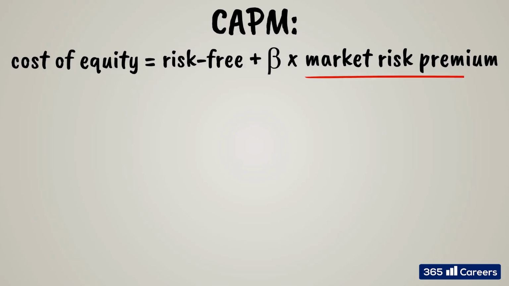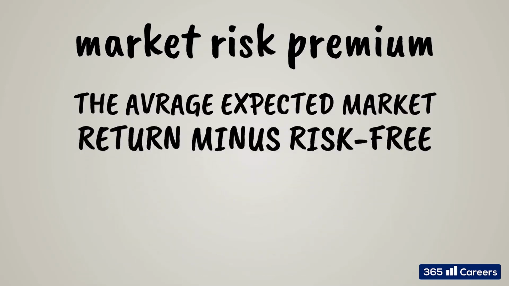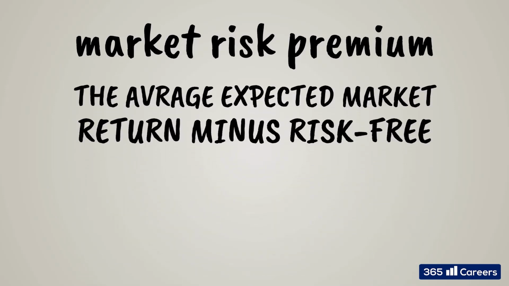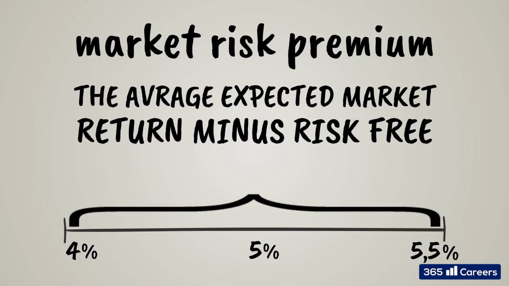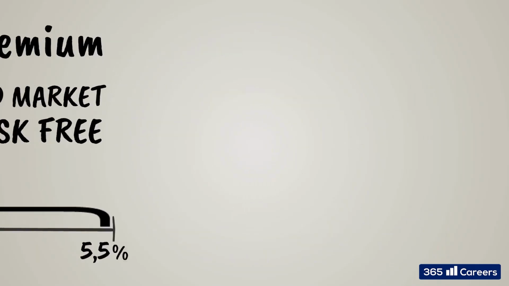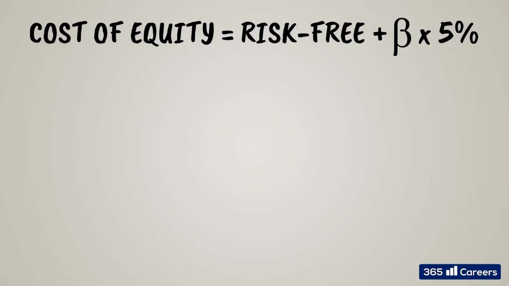The next component in CAPM is market risk premium. Theoretically, it is given by the average expected return of the market minus the risk-free rate. Academic research has shown the average market risk premium rate varies between 4.5% and 5.5%, and most practitioners use 5% in their cost of equity calculations. So, we will have the following. The cost of equity in a company is given by the risk-free rate in the economy where it operates, plus the company's beta multiplied by 5%.